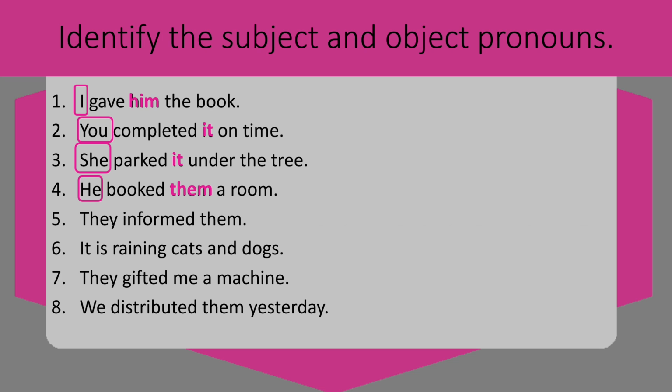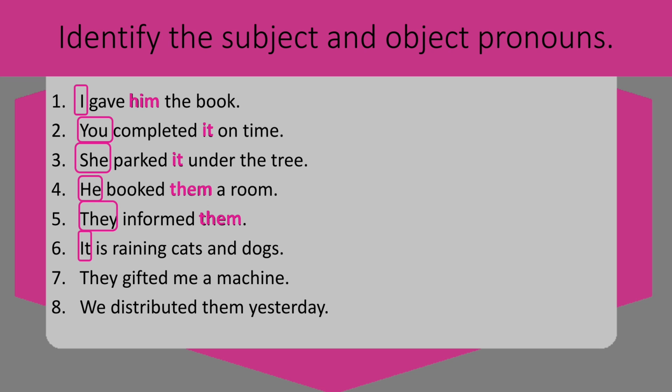Sentence number 5. They informed them. They is the subject, informed is the verb, and them is the object. So, they is the subject pronoun and them is the object pronoun. Sentence number 6. It is raining cats and dogs.